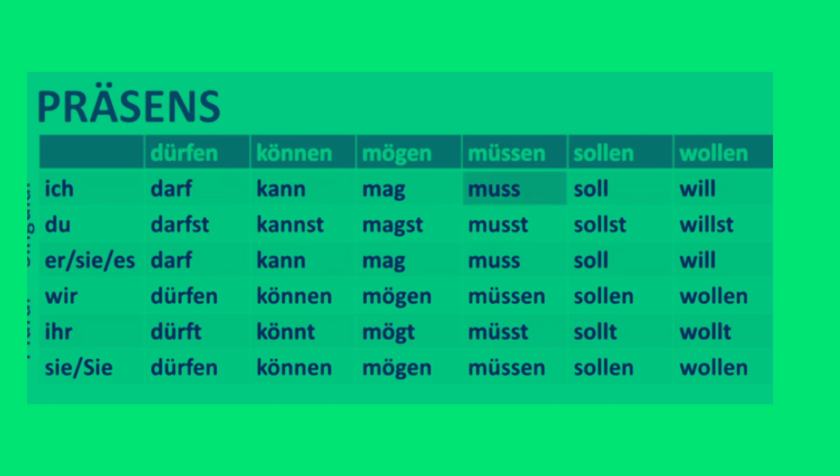Müssen: ich muss, du musst, er muss, wir müssen, ihr müsst, sie müssen. Sollen: ich soll, du sollst, er soll, wir sollen, ihr sollt, sie sollen. Wollen: ich will, du willst, er will, wir wollen, ihr wollt, sie wollen.